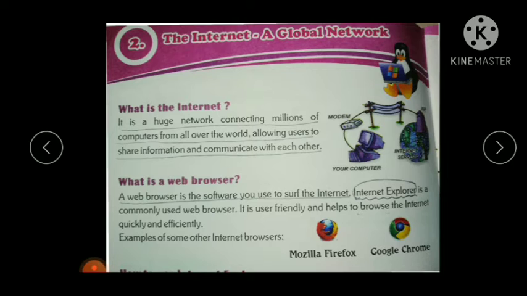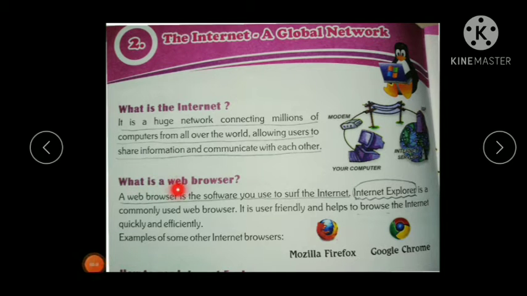If we have internet facility in our mobile or computer, we can communicate with persons who are far away from our home. We can share information, buy or sell things online, make online payments, or book tickets. So many uses are there.